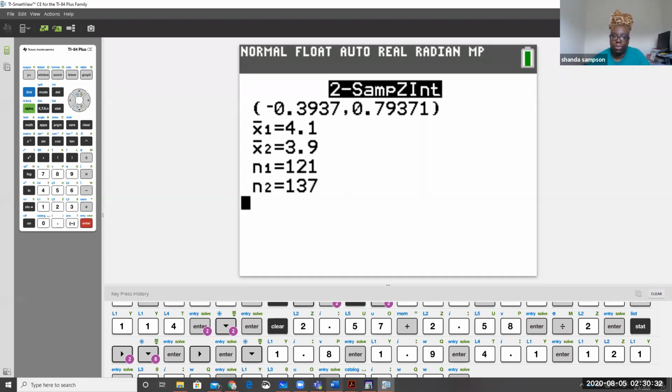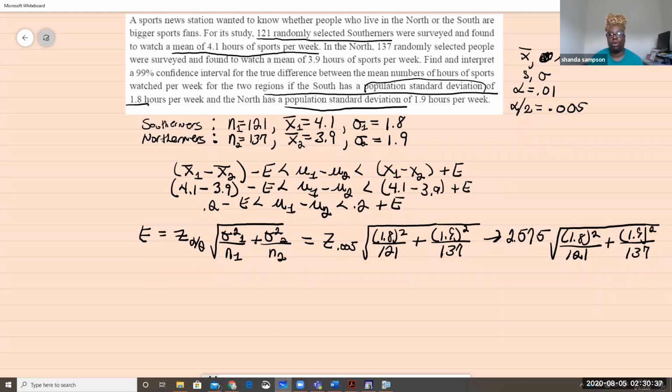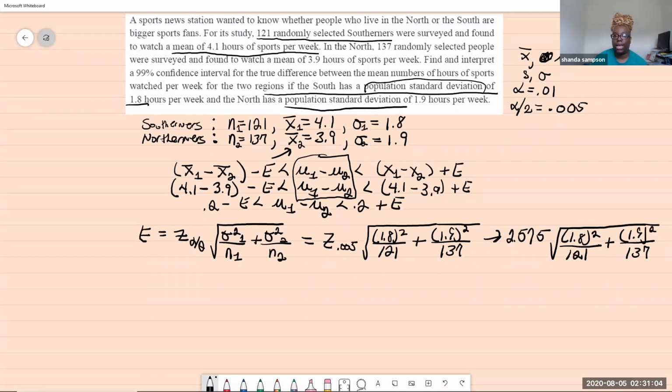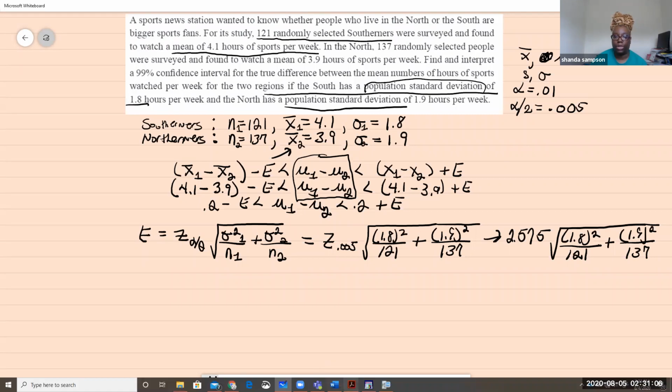Okay, so the calculator spit out something to you. So the rounding rule, what are we talking about? Well, we're talking about mean. And what's the rounding rule for mean? The rounding rule for mean is one more decimal than is listed in your data, which we don't have data, or the numbers are already listed. So we're already given a rounding rule. We're already given what x bar should be rounded to, because we're just adding it to this 0.2. So our answer is going to be one decimal place. So let's take a look at what our answer should be in this one decimal place.